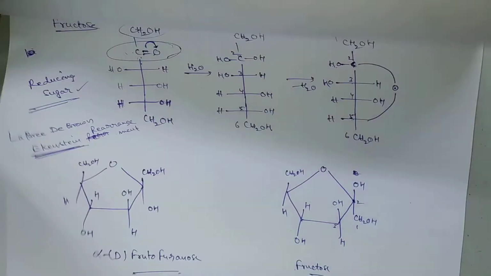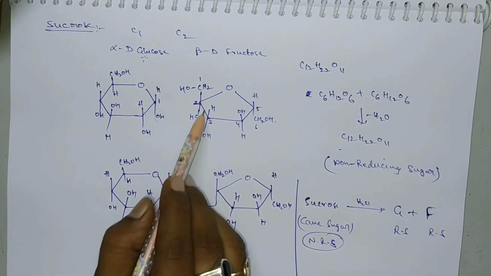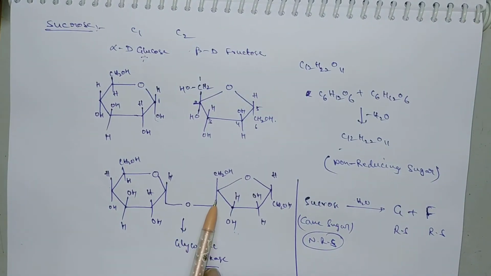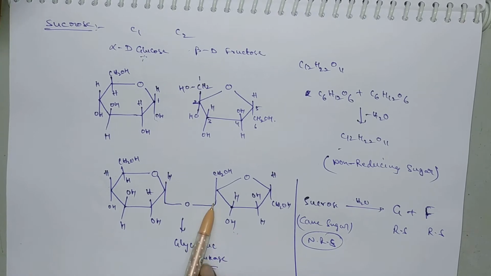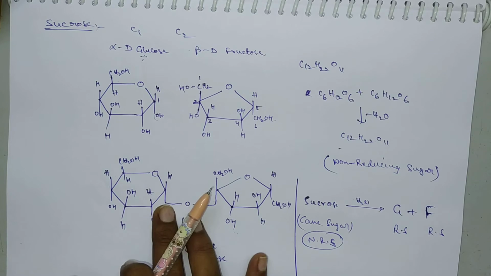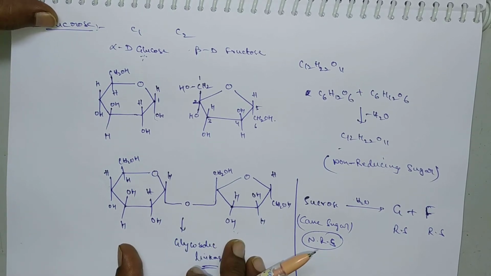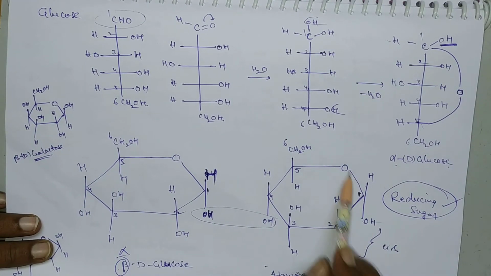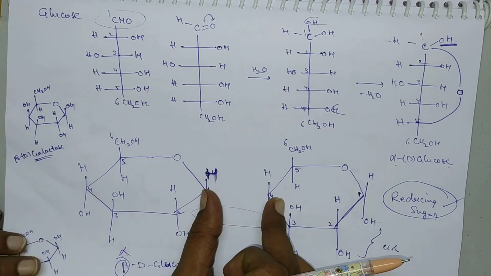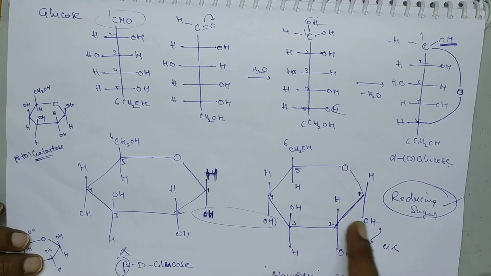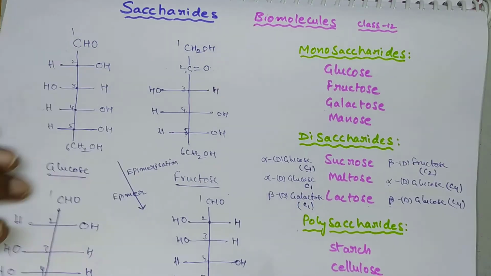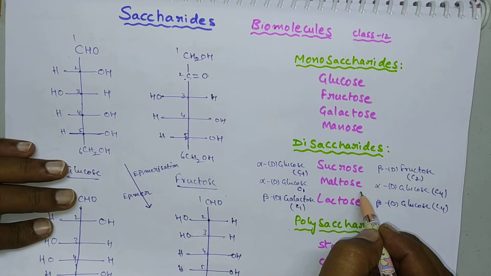But in case of sucrose, the second carbon of fructose is involved in the glycosidic linkage. That's why there is no free keto group or aldehyde group, and that's why it is a non-reducing sugar. In maltose, the glycosidic linkage is present between the first and fourth carbon, so it can exist as a free aldehyde group. That's why it is a reducing sugar. Remember carefully, maltose is a reducing sugar.